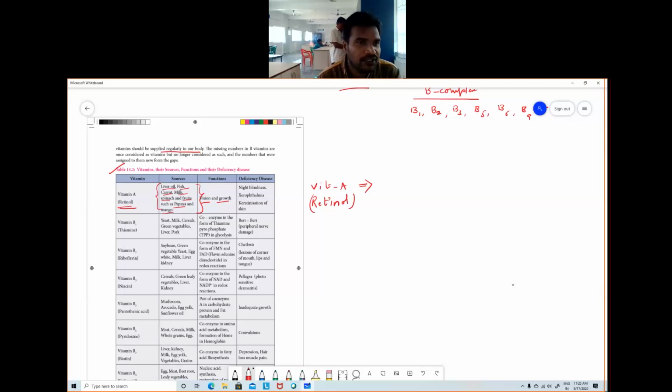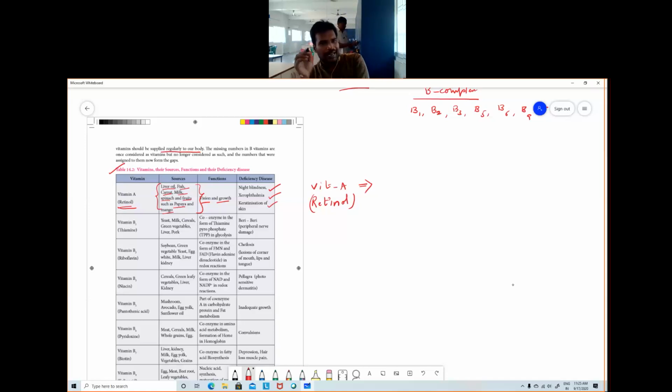And the deficiency of vitamin A is very, very important. These deficiency disorders are very important in case of vitamins. See, because of deficiency of vitamin A, night blindness, xerophthalmia, and keratinization of skin.